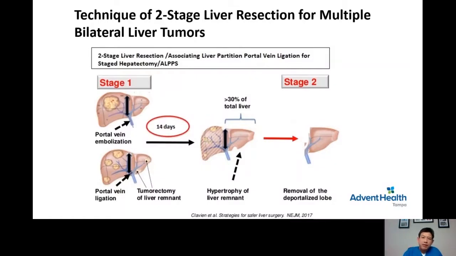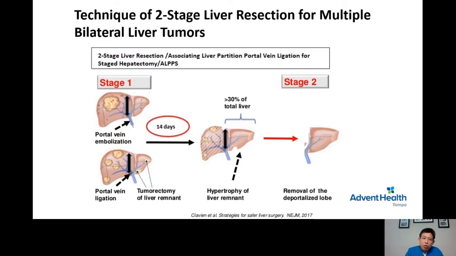This is the last part of my slides. This is a technique of 2-stage liver resection for multiple bilateral liver tumors. When I came to Tampa, I heard from many medical oncologists that if the patient has bilateral liver tumors from colorectal cancer, it means they are unresectable. This is absolutely not true.